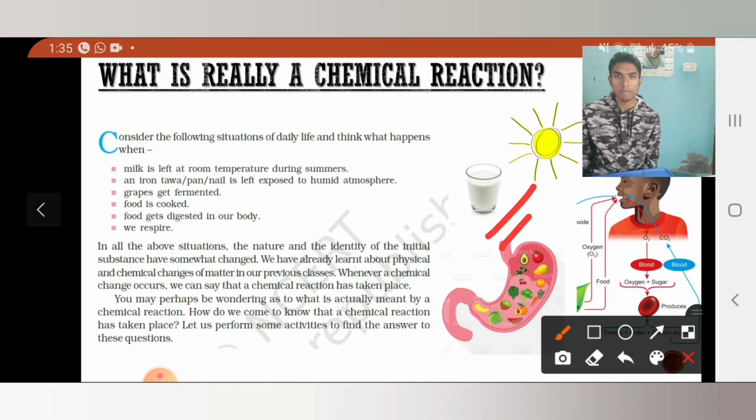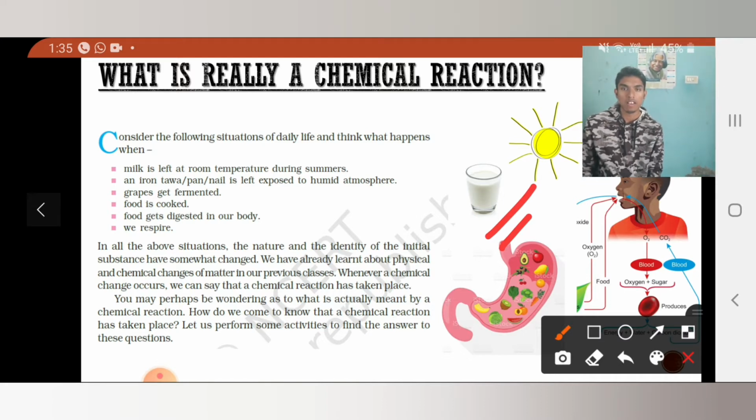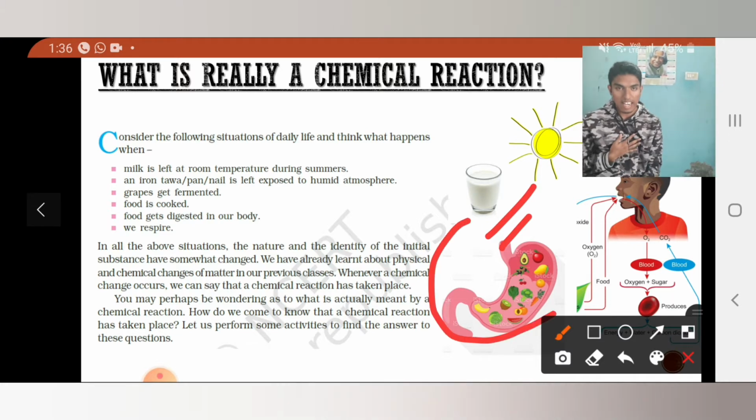It's not the same. It's not the milk. If you drink that milk, your stomach will get upset, right? So similarly, when we are eating food, food is reacting with what? Gastric juices and bile juices and so on.